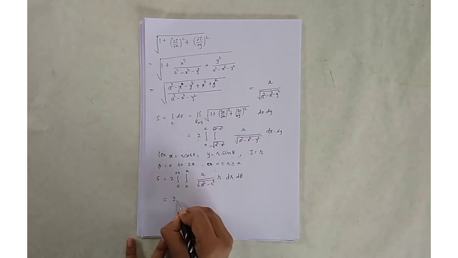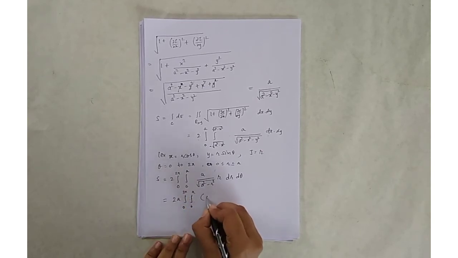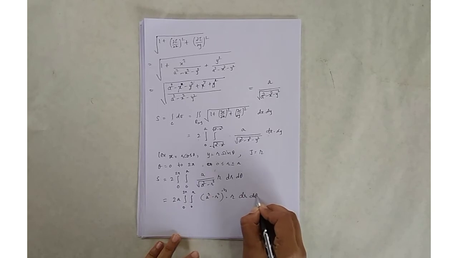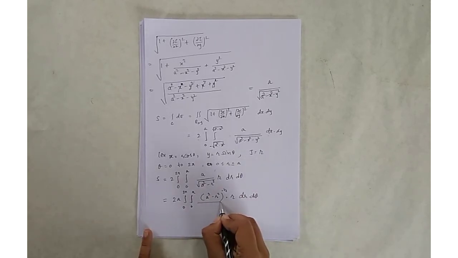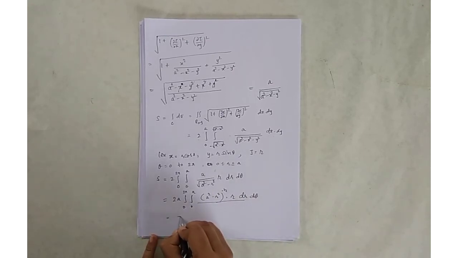So here 2a double integration 0 to 2 pi, 0 to a, with (a square minus r square) to the power minus 1/2 into r dr d theta. Integrate this with respect to r will give minus 2a